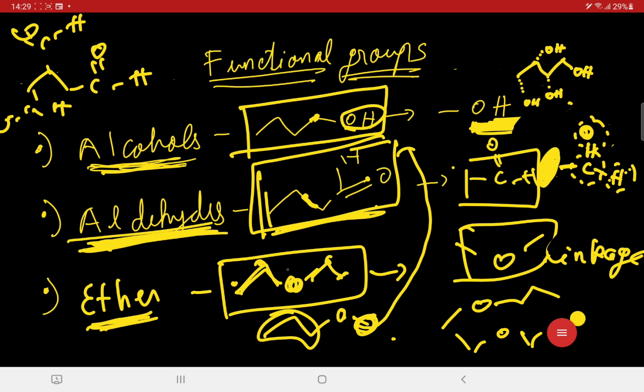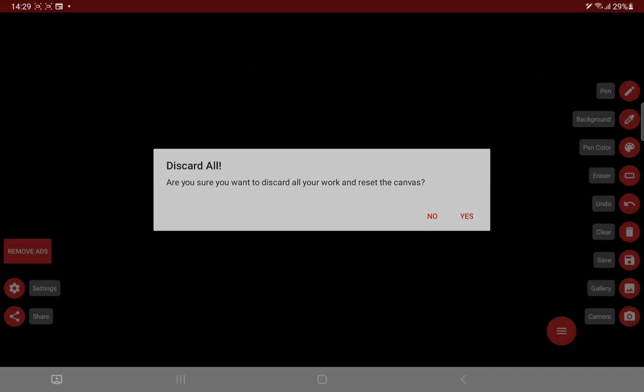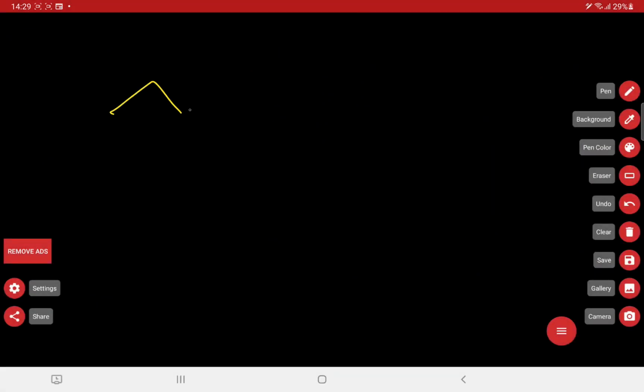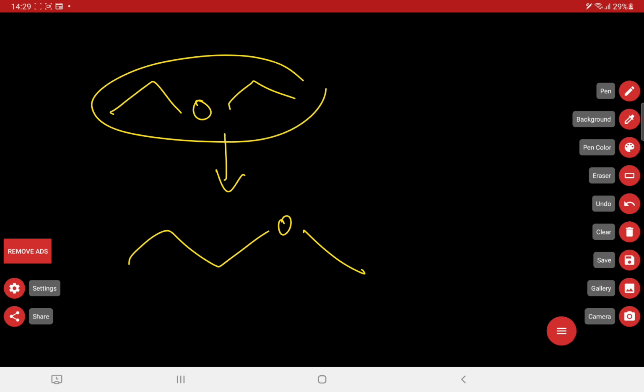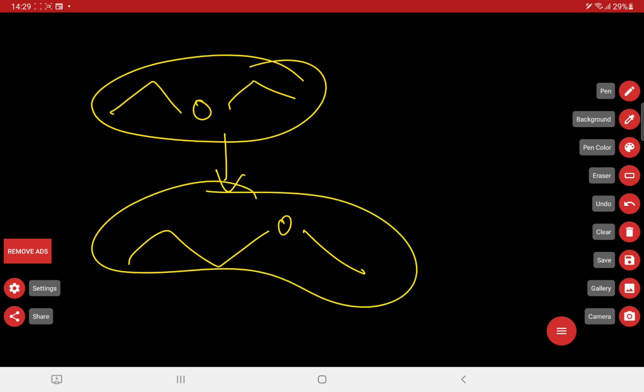So mind it. For example, here in this case it is like this. This is an ether. Now I can also draw it like this. These are all ethers. These are quite similar compounds, and now for the sake of understanding, I move that oxygen group over here, and it gives rise to this thing.